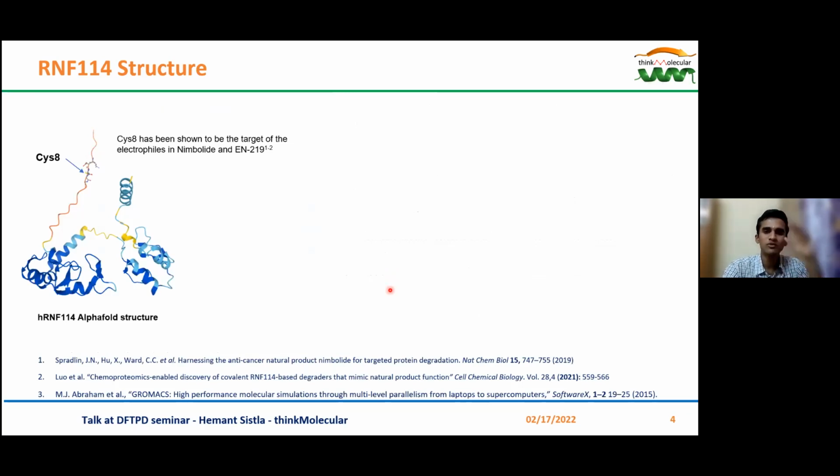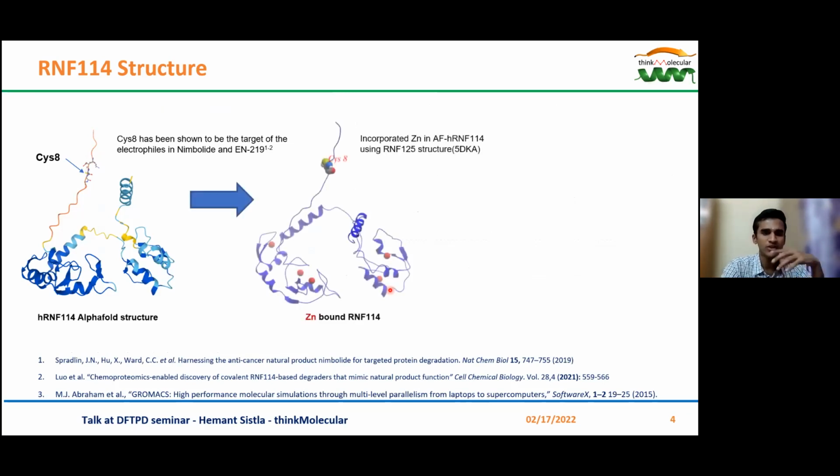RNF114 is a zinc binding ligase. That is, it has 5 zinc fingers, of which 2 are present in the ring domain itself. Zinc atoms were incorporated into this AlphaFold structure by taking the structure of RNF125 as a template. The figure on the left shows the AlphaFold structure.